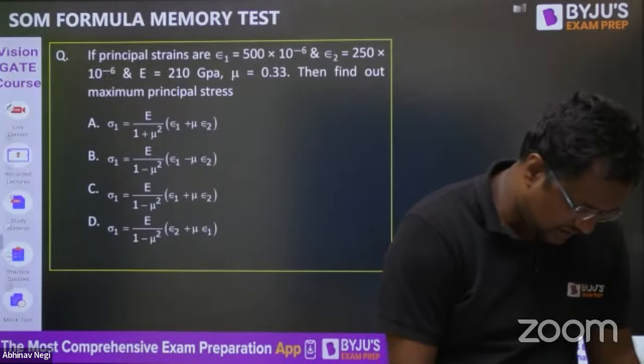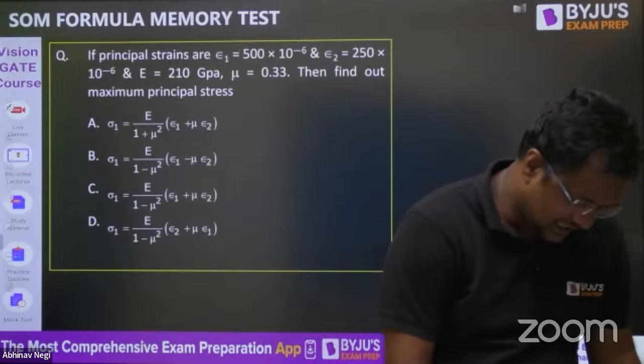I can derive this. I'm not remembering it exactly. I can derive this in 2 minutes. Let me see in my copy.